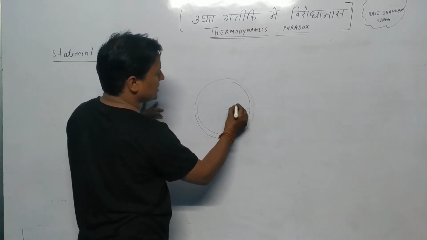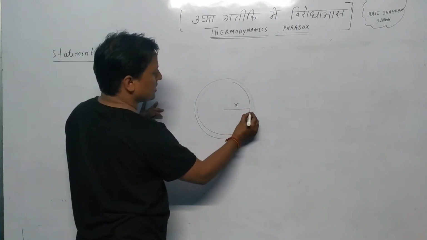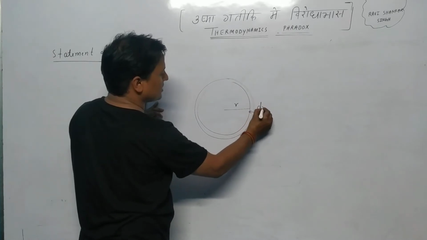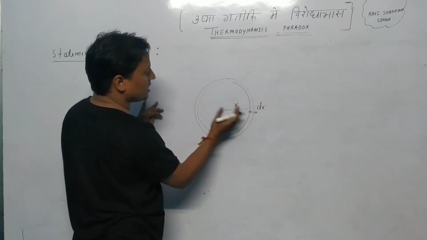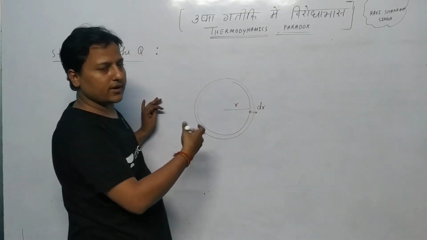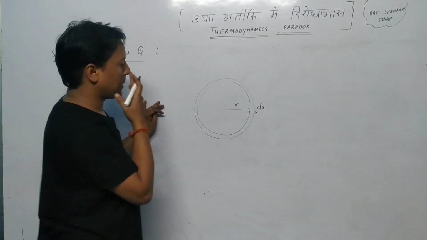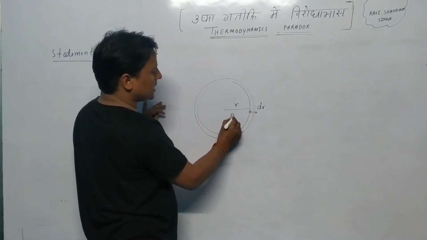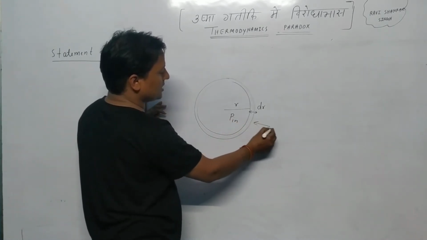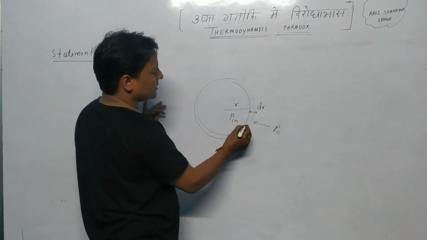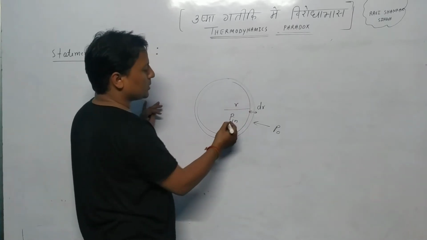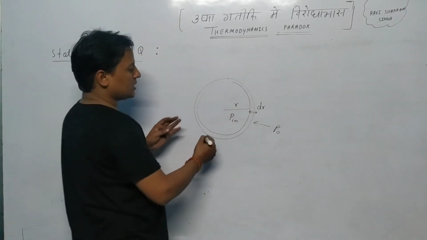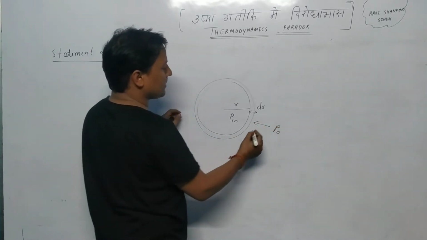Suppose at any instant the radius is r and there is a small increment in the radius dr. So the initial radius was r before the increment and the final radius is r plus dr. Now there is some inside pressure, some outside pressure, and also some surface tension forces.